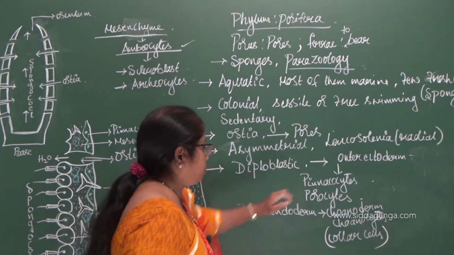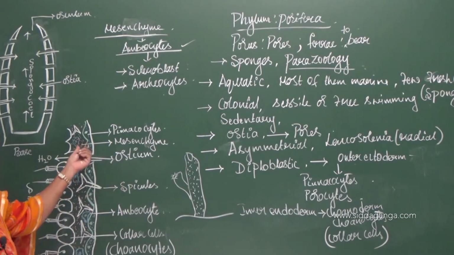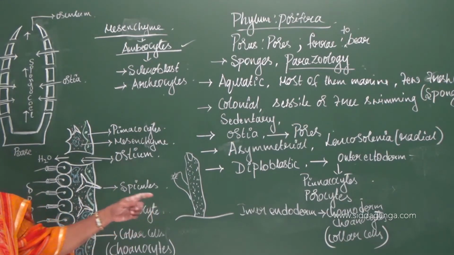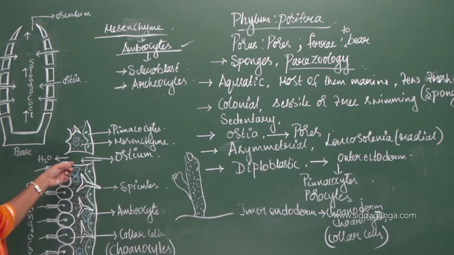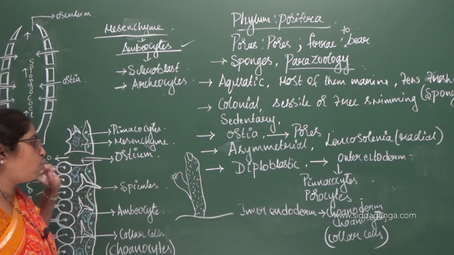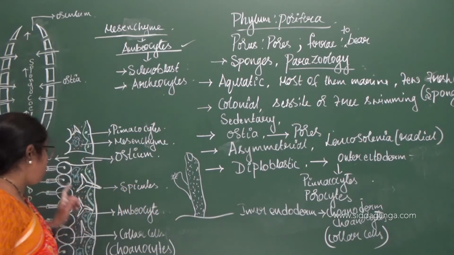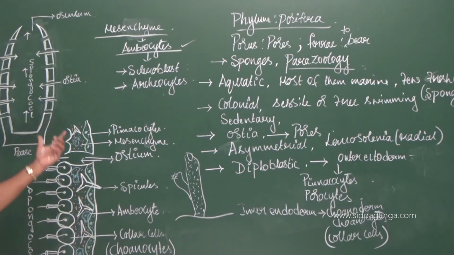Pinacocytes and porocytes are present in the outermost layer. Pinacocytes give mechanical support. Porocytes help in the formation of the ostia, and they help in the incoming of water. So it is an inlet for water, creating a pore on the surface of the body. Then the inner endoderm consists of collar cells. You can see the diagram here, the figure showing the diploblastic body wall.